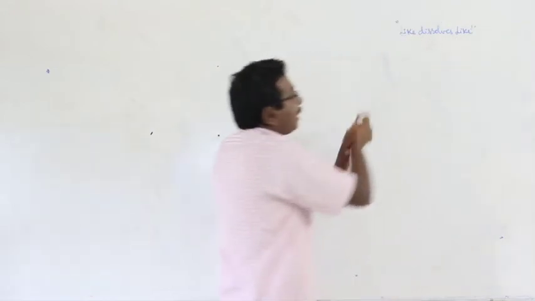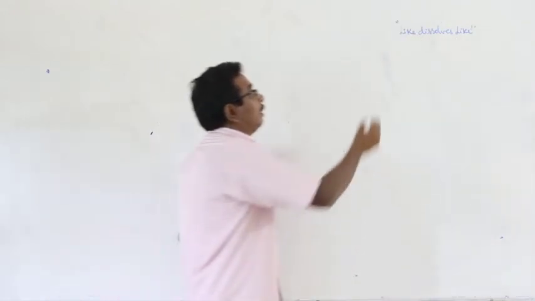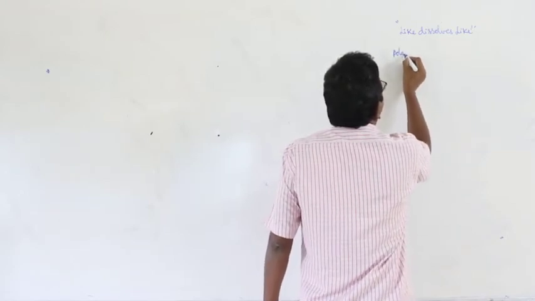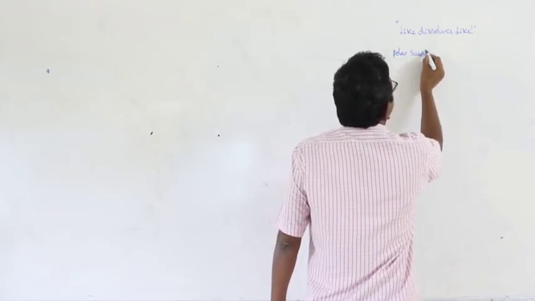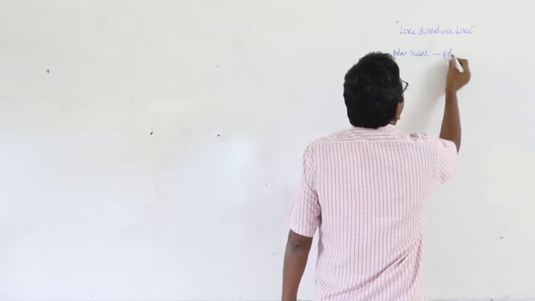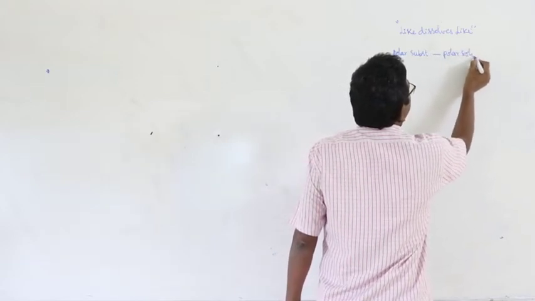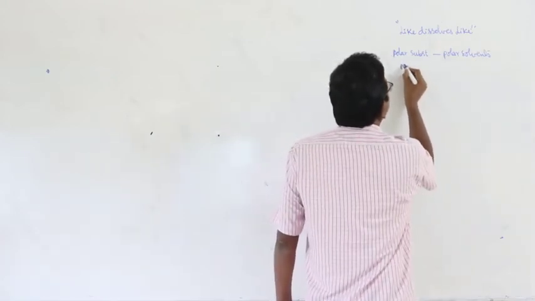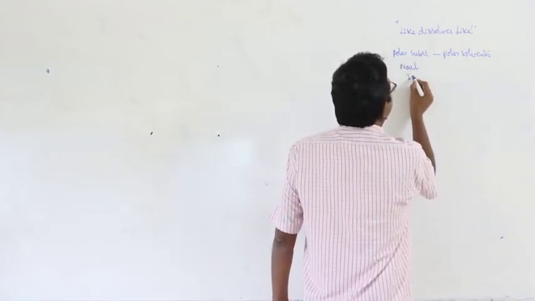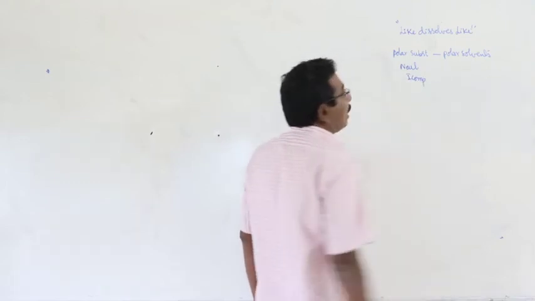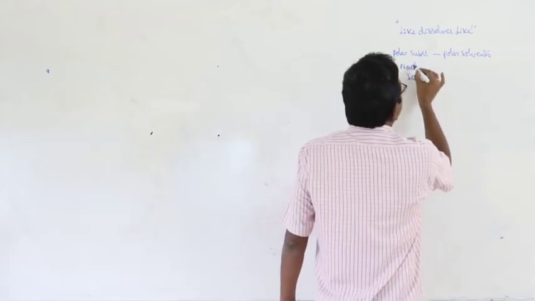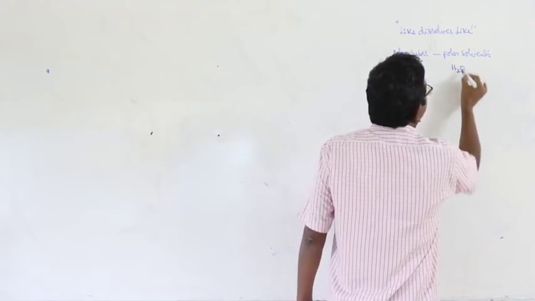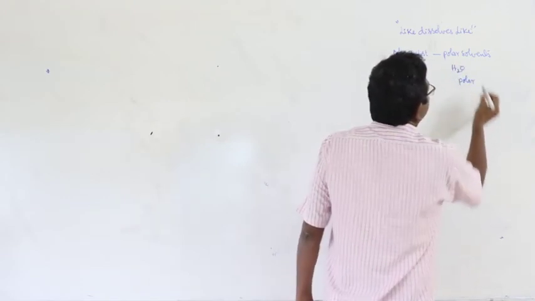What is the meaning of like dissolves like? Here, polar substances are soluble in only polar solvents. Example, sodium chloride. This is an ionic compound, polar. Here the sodium chloride is soluble in water. Why? This is the polar solvent.